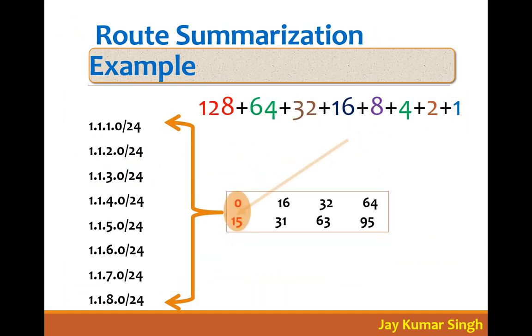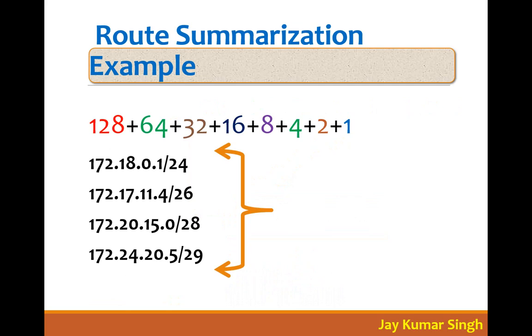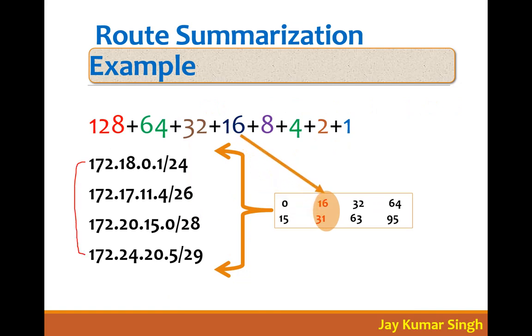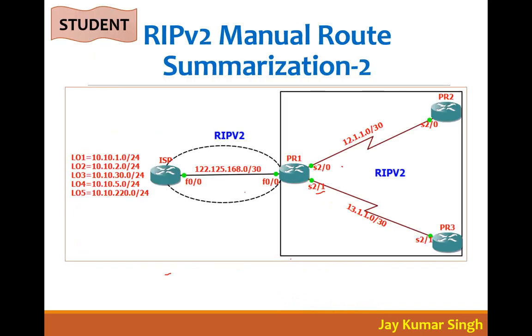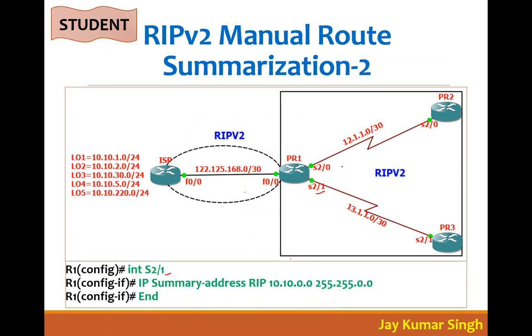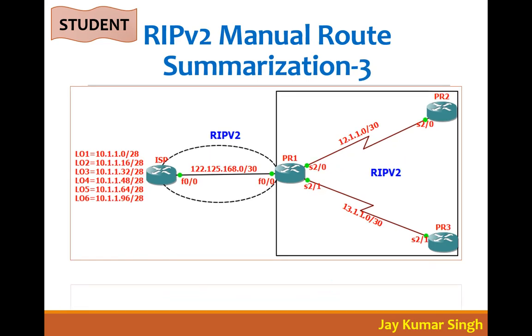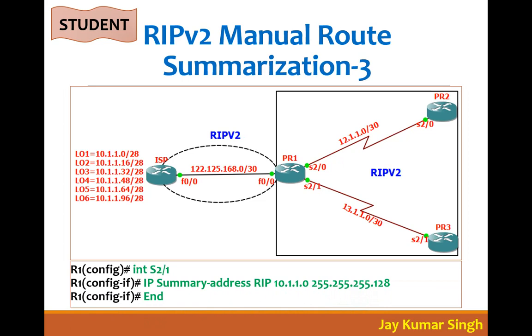Now you can design your own lab for this network. The same networks which are here, you have to use on the ISP as loopbacks, with the same subnet. Don't worry about this. But when it summarizes like this to its neighbor, you can do this lab. So these labs are for you, and I have written the commands. See here in serial, why I have written individually, because in serial the range command does not work. Only for Ethernet does the range command work, but here all the labs are with serial. So now you have to do your own lab.